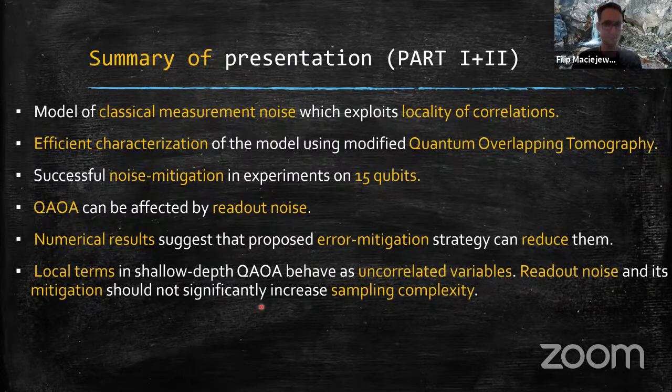And finally, I briefly mentioned that in shallow depth QAOA, the local terms behave as uncorrelated variables, and readout noise and its mitigation should not significantly increase sampling complexity in this sense.